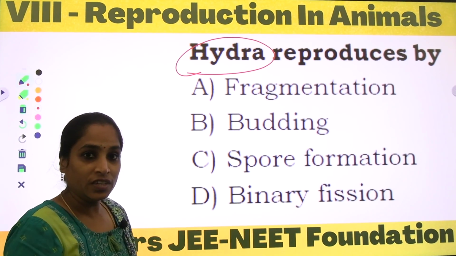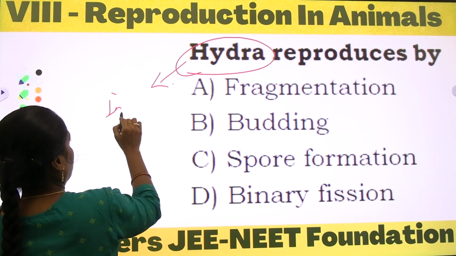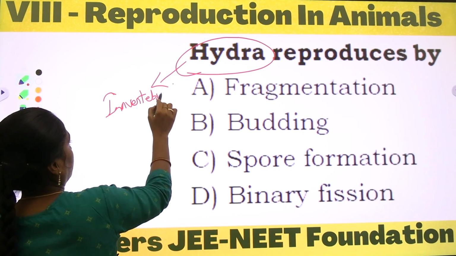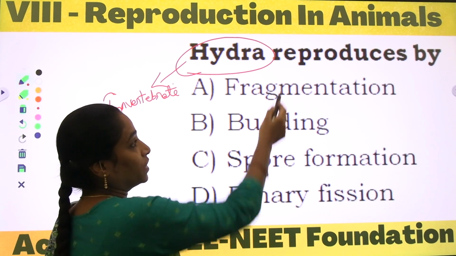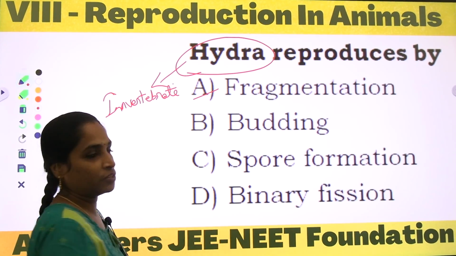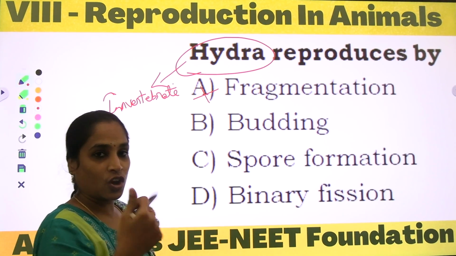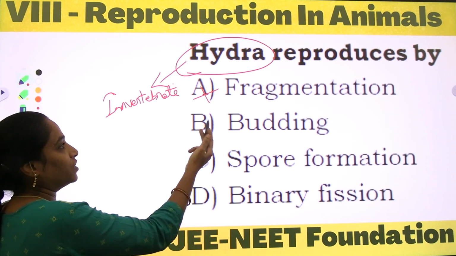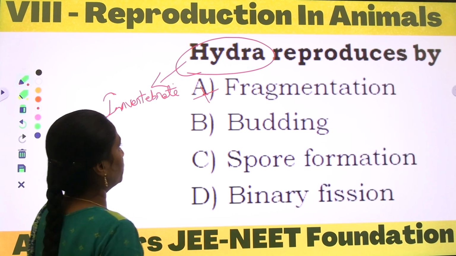Hydra is one of the invertebrates. So the question is which kind of reproduction hydra undergoes. Is this the fragmentation process? No. Why? Because in fragmentation, a lost part, a worn out part or a cut out region generates into a new individual.